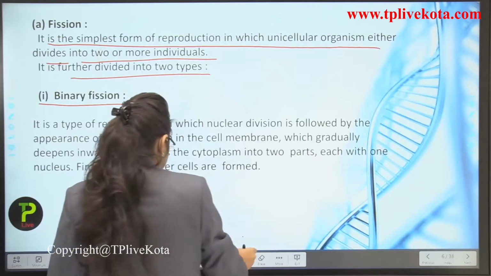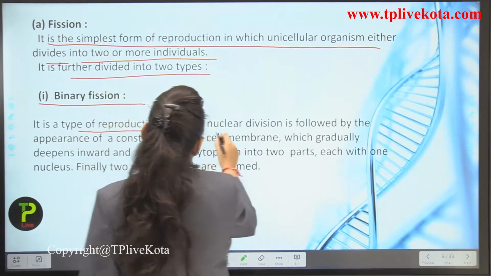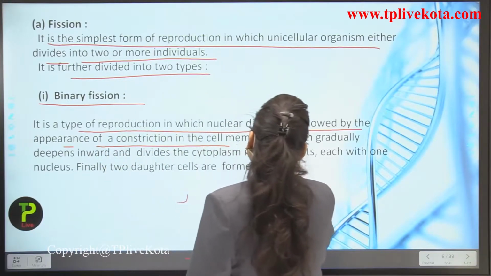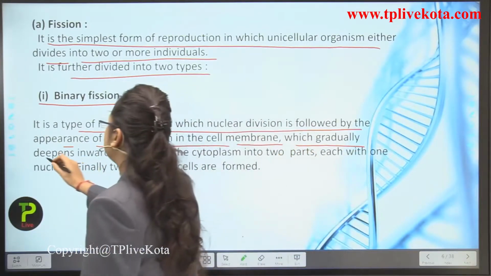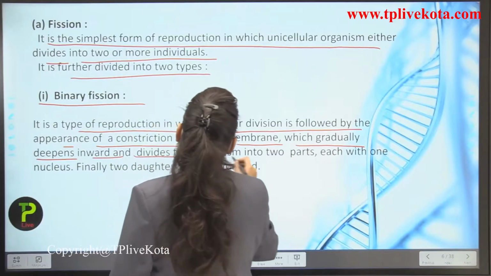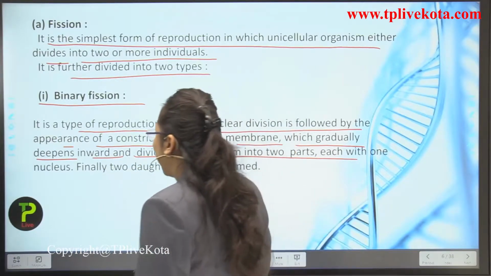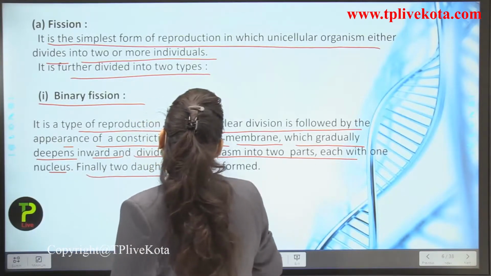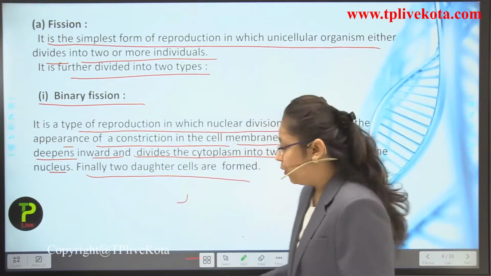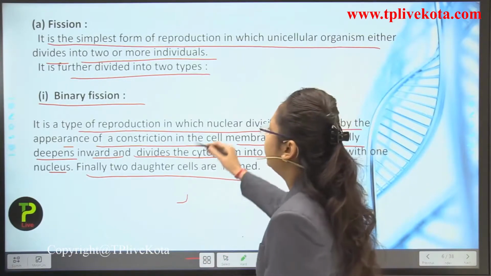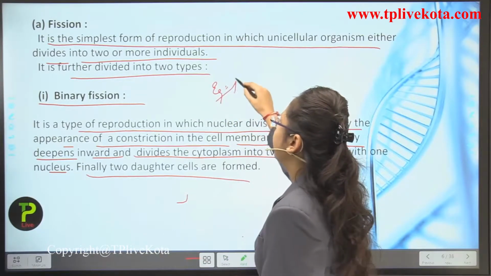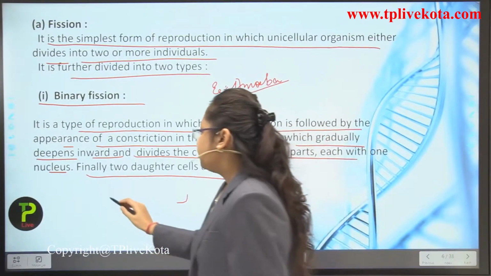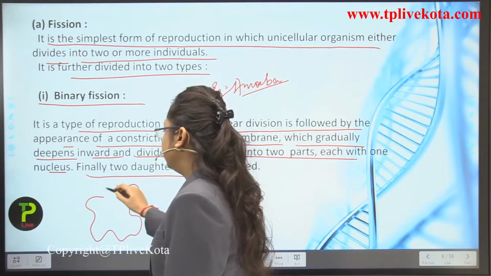It is a type of reproduction in which nuclear division is followed by the appearance of a constriction in the cell membrane, which gradually deepens inward and divides the cytoplasm into two parts, each with one nucleus. Finally, two daughter cells are formed. Students, if we take the example of amoeba, this is the body of amoeba.